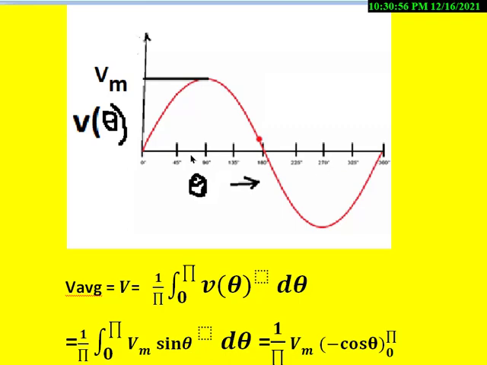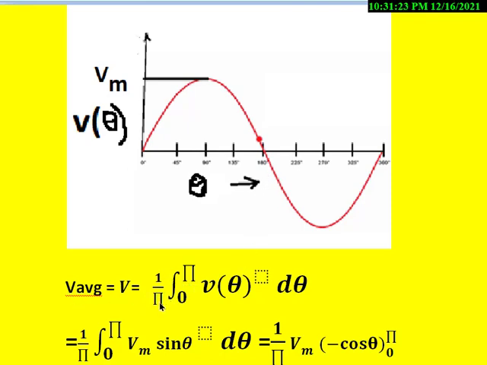Yes, this is an AC voltage waveform, and it has positive values and negative values. Both are symmetric in nature. So for this type of waveform, we have to take the average value only for half a period. If you see the waveform, this is pi and this is 2 pi, so we have to take only up to pi.